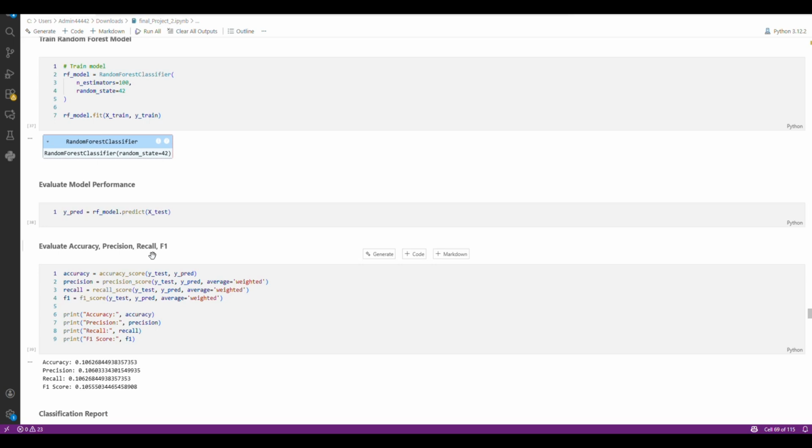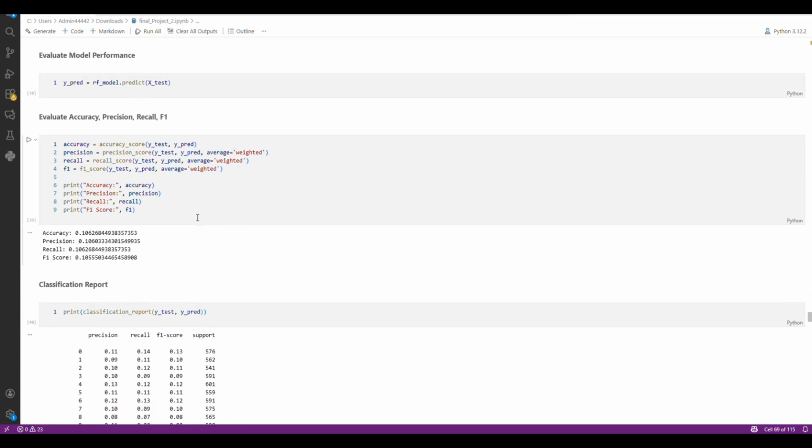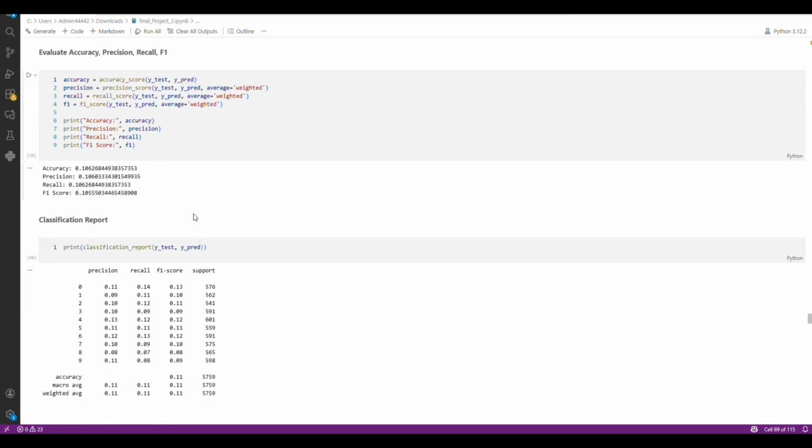Accuracy measures the percentage of accurate predictions, precision measures how many predicted labels are correct, and recall measures how many actual labels were successfully identified. F1 score provides a balance between precision and recall. So here I also produced the classification report with the accuracy, precision, recall, and F1 score.